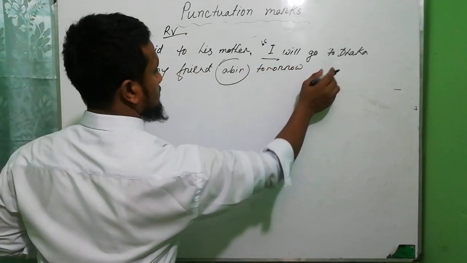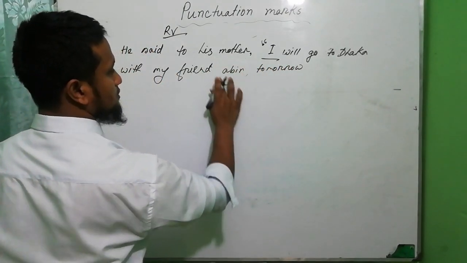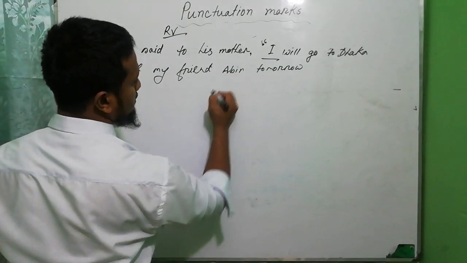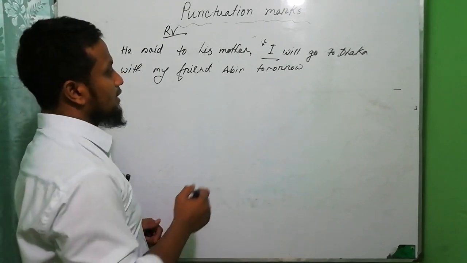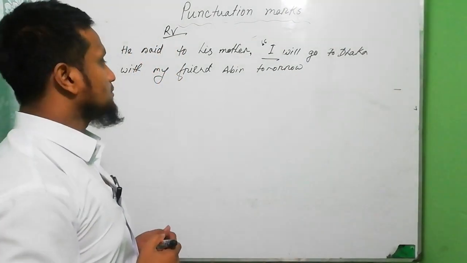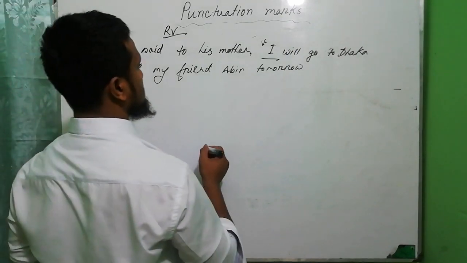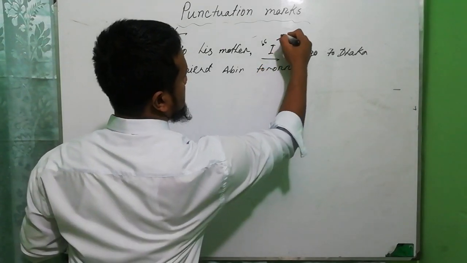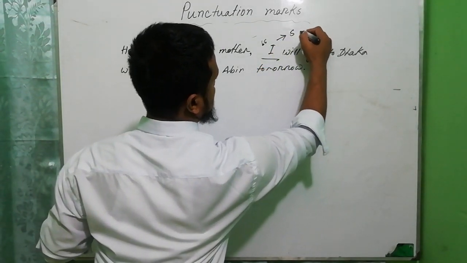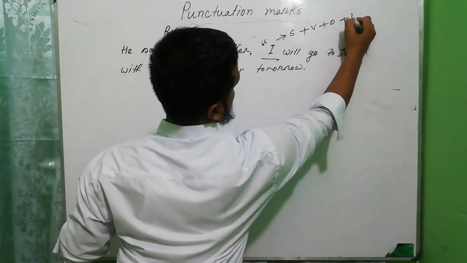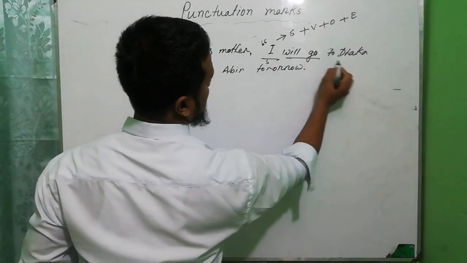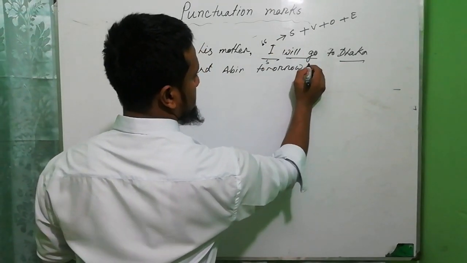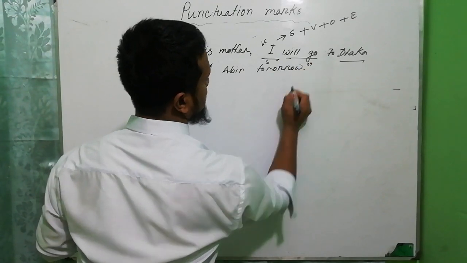Okay, and Abir is a proper noun, and this is the name of a person, and we use here the capital letter because this is the most important rules of capitalization. And we also use full stop because this sentence followed the structure of assertive, subject, verb, object, extension. This is subject, verb, okay, extension. So the end of the reported speech we also use inverted comma.